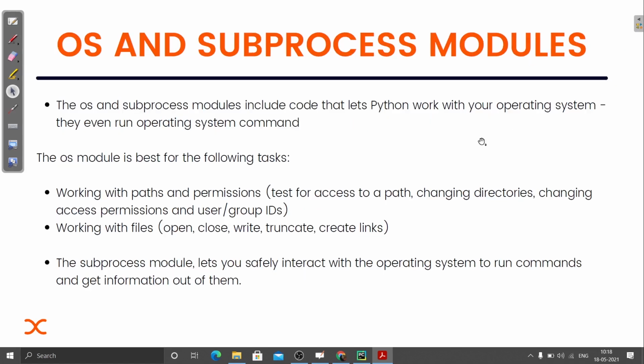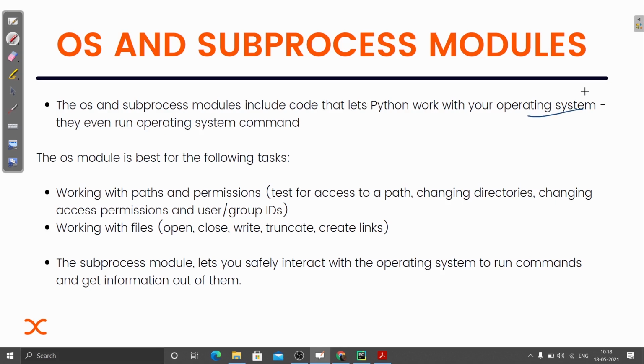Let's end this with the last topic, that is OS and subprocess modules. This is one of the very important modules, and it is going to tell you about the operating system in which you are working. The OS and subprocess module include code that lets Python work with your operating system.